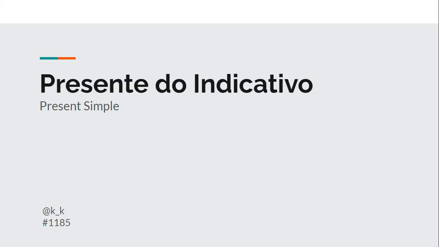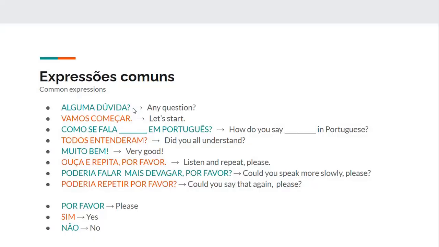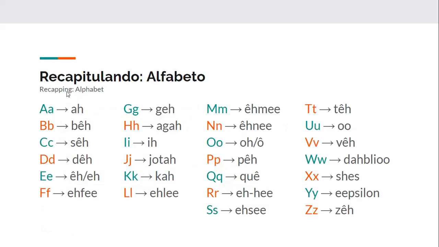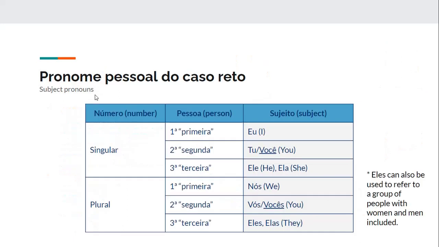Hello guys, in this video we will be seeing presente do indicativo, which is present simple. So again, as I said, this is a slide that I will always include in our lessons. And here, recapping, last video we saw the alphabet as well as diacritics. So before I actually start talking about present simple, I just want to go through this slide.